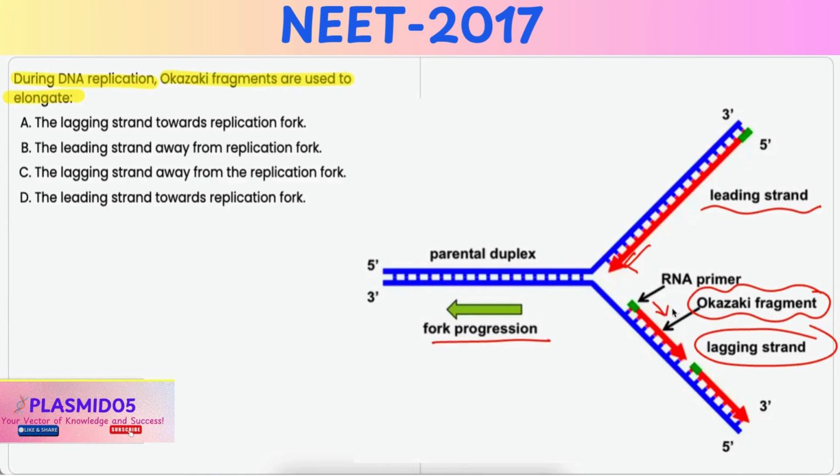These fragments are synthesized away from the replication fork, and later they are joined by the enzyme DNA ligase to form a continuous strand. Hence, the correct answer is the lagging strand away from the replication fork. Hence, the correct answer is option C.